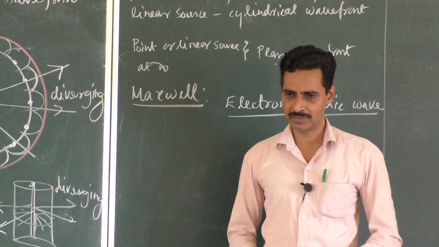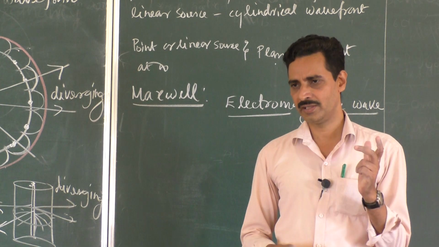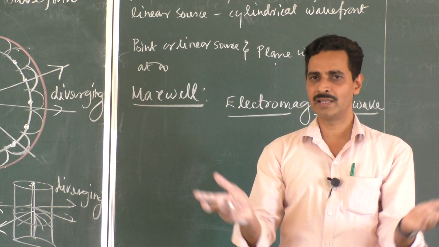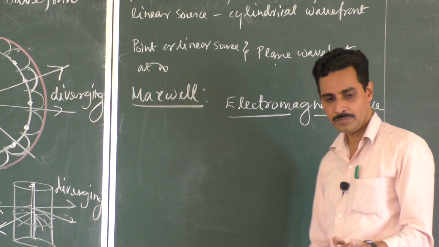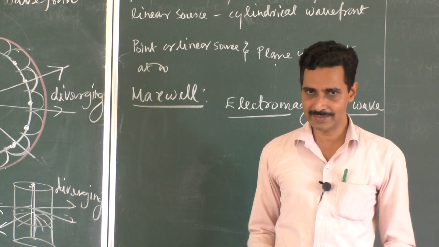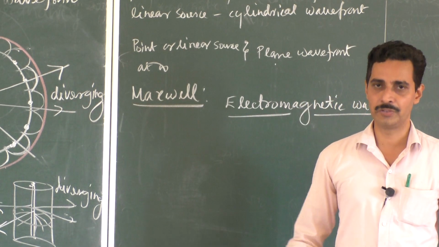What do you mean by electromagnetic wave? Electric field and magnetic field combined. Suppose you have a magnet, and around the magnet there is a magnetic field. Even if you hold the magnet in vacuum or anywhere, there is a magnetic field. A magnetic field can exist even in a medium as well as in vacuum.